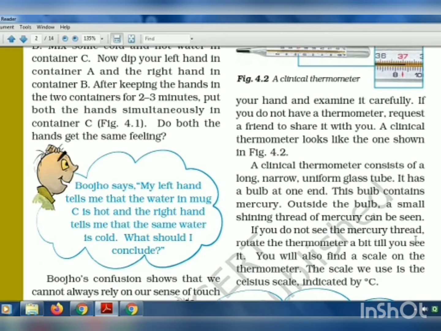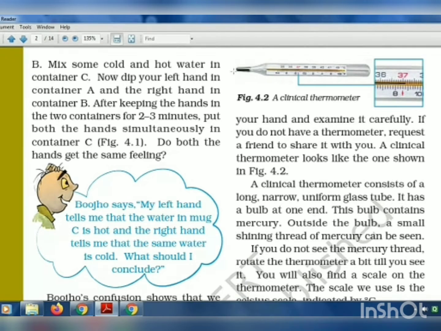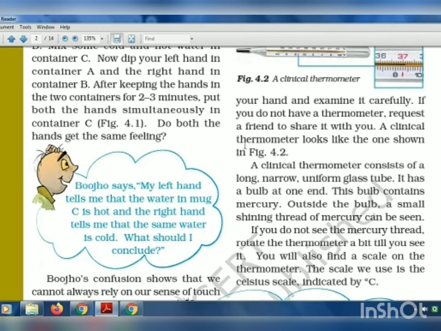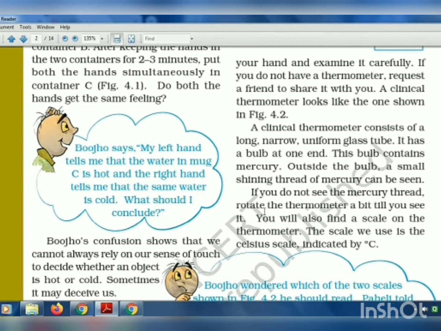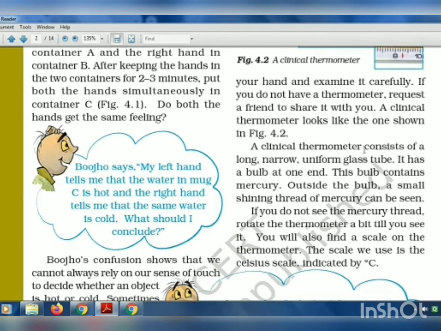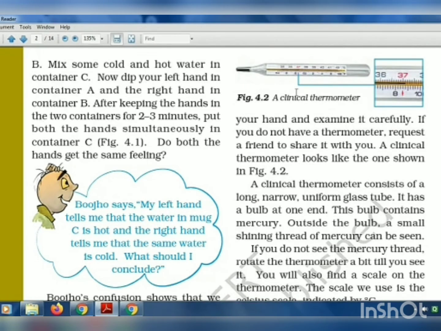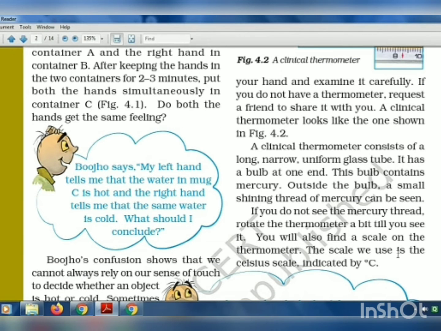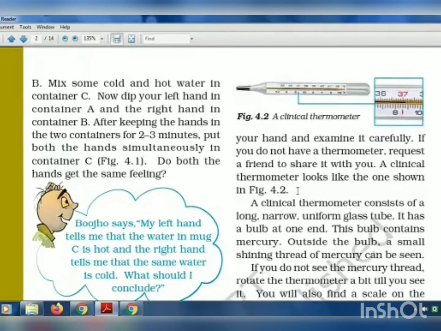If you do not see the mercury thread, rotate the thermometer a bit till you see it. So if you are not able to see it at this tip, then you just have to rotate the thermometer so that you can see the mercury. You will also find a scale on the thermometer. Yes, you can see a scale, with numbers written. The scale we use is the Celsius scale, indicated by degree centigrade, degree C. On this thermometer, the minimum and the maximum temperature of the human body is written.